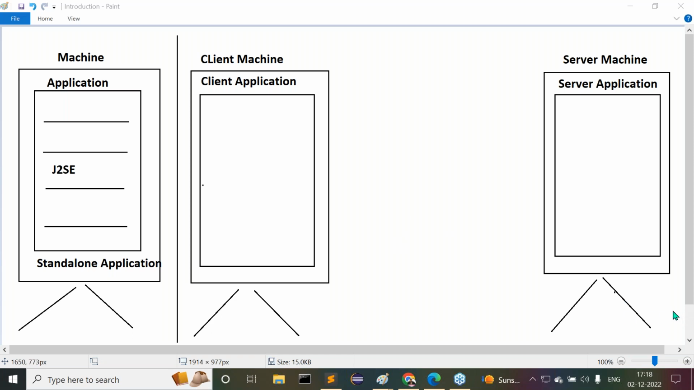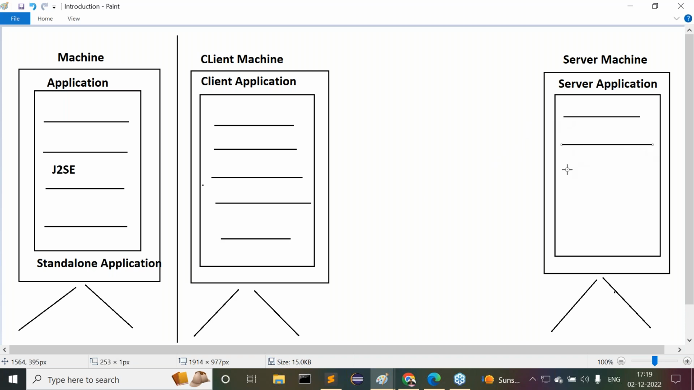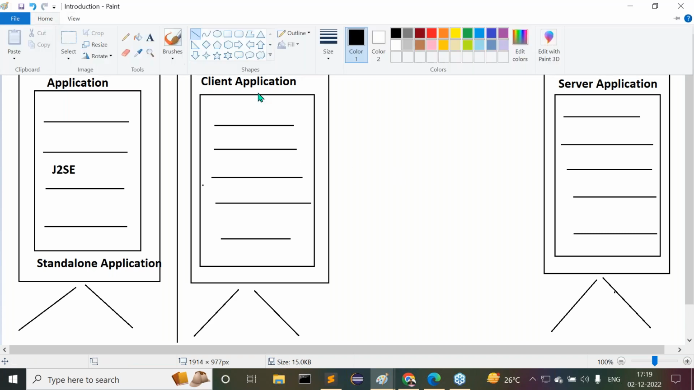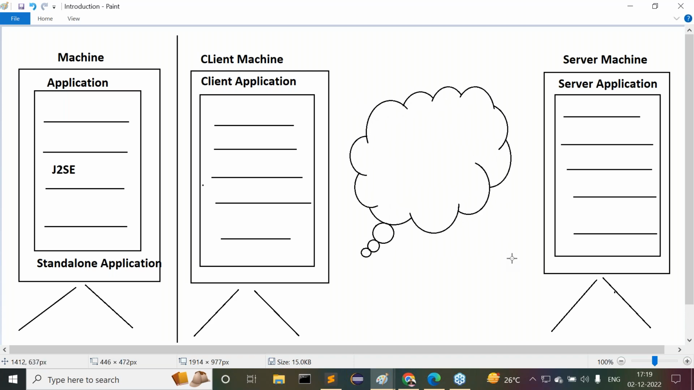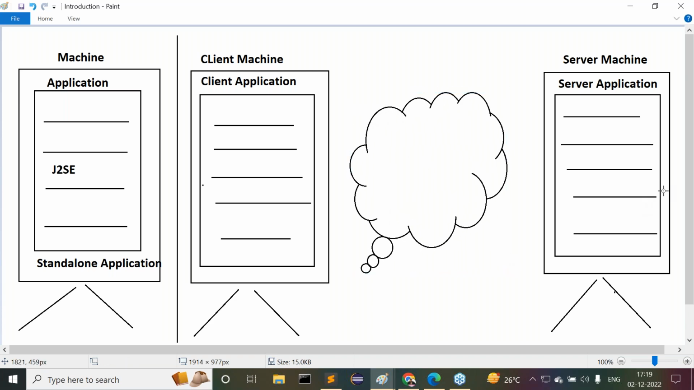Now the point is, inside this client side application, a set of functional sections are available. Here also, in the server side application, a set of functional sections are available. Now between client and server, we need a network, or not? We need to send some data from the client machine to the server machine, and some other data from the server machine to the client machine. So definitely a network is required.